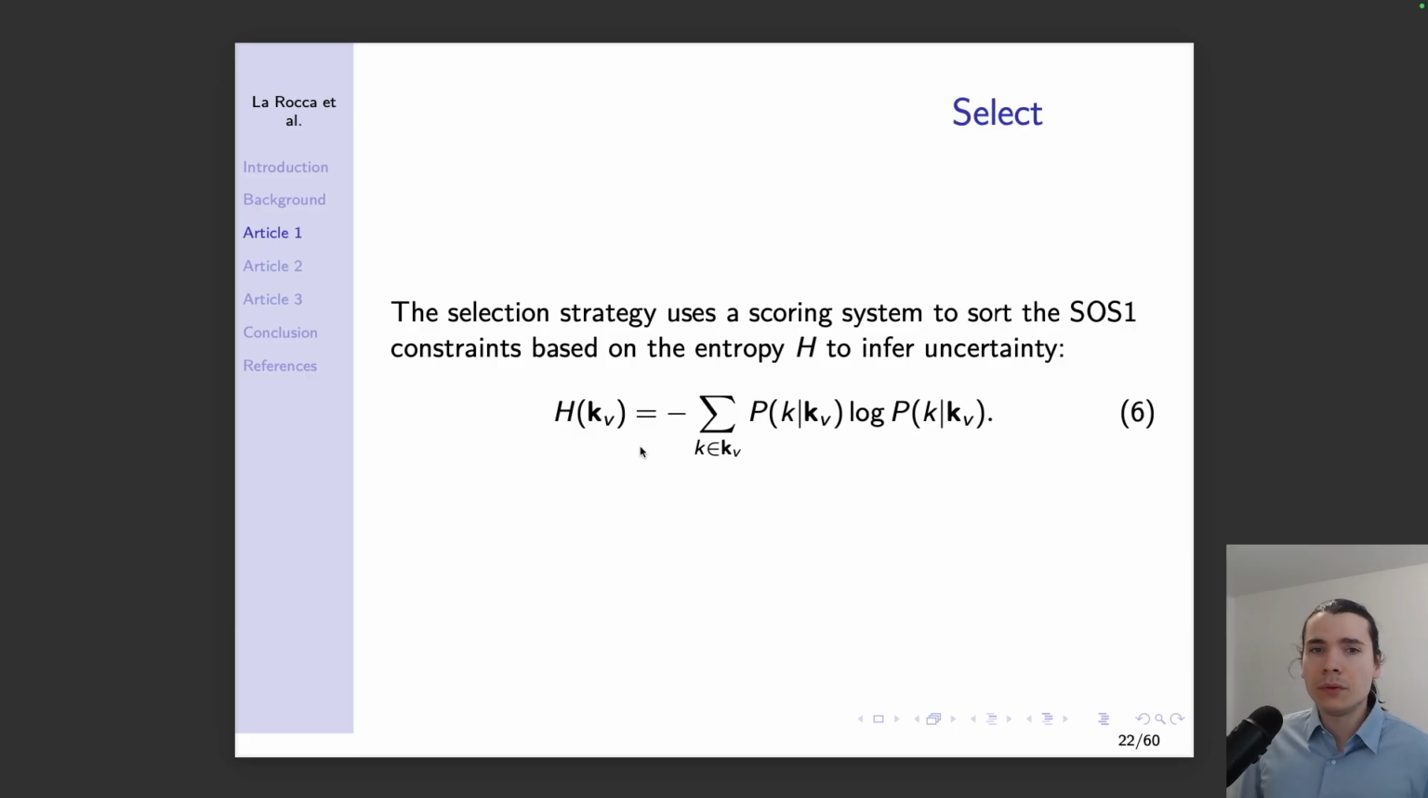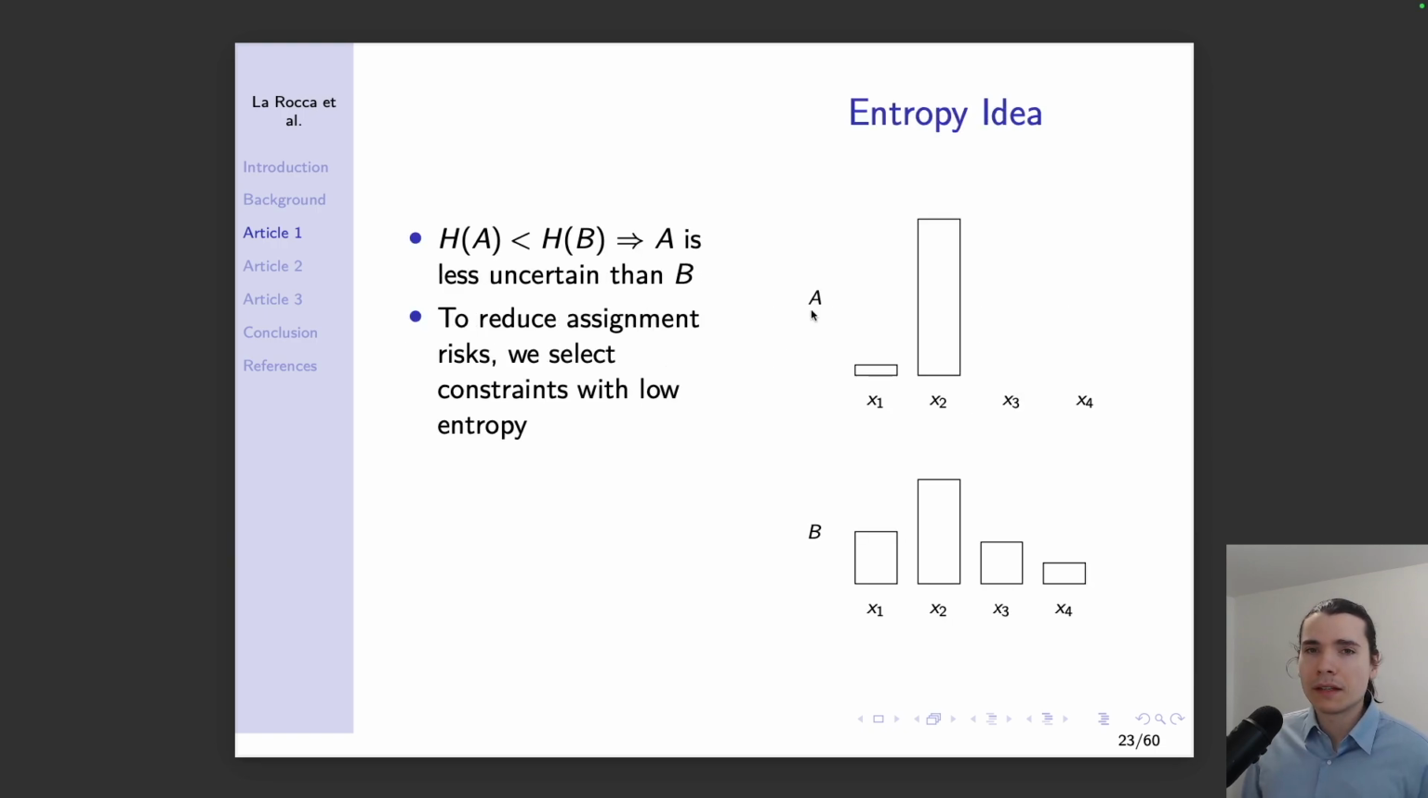Selection happens with an entropy measure, so H. The H measure gives us some information about the uncertainty associated with the data that we got. This is the entropy idea of this paper, where I give here 2 examples. Let's say we have train A and train B. For train A, most of the time in the branch and bound tree, we see that x2 is being selected and x1 some of the time. Whereas for the second train, train B, the distribution is more spread out.